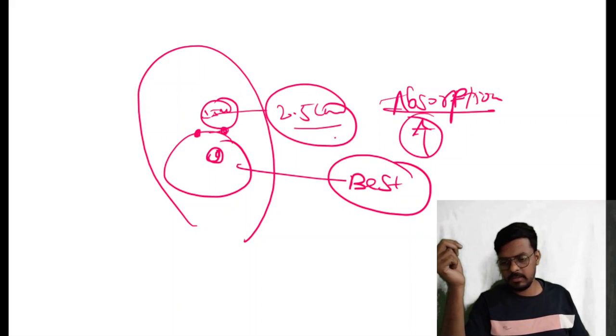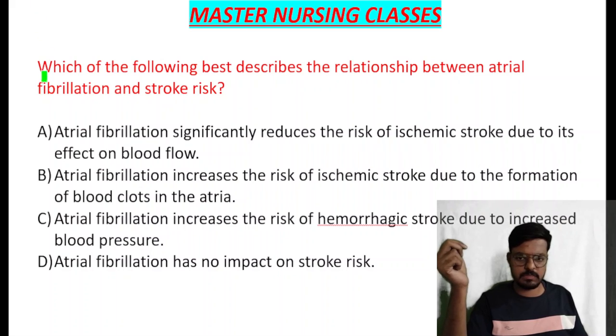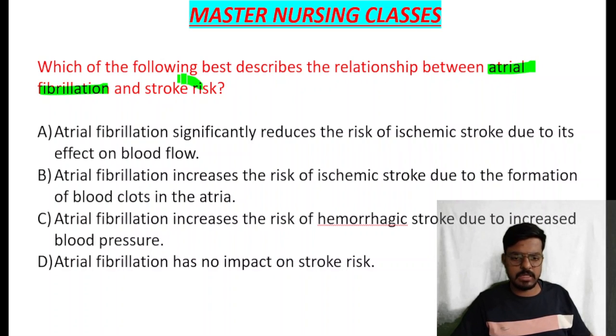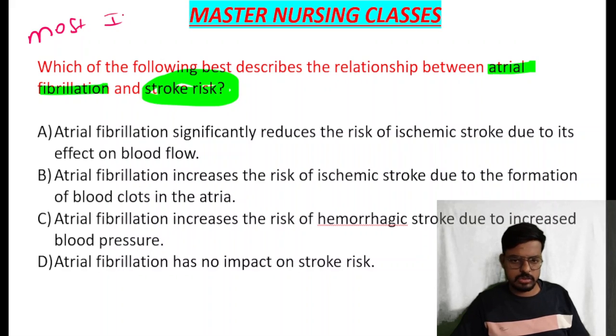Yes, clear. So here is the next question in front of you all. Do read the question properly, perfectly, then try to give the best answer for this one. Which of the following best describes the relationship between atrial fibrillation and stroke risk? This is the most important question.